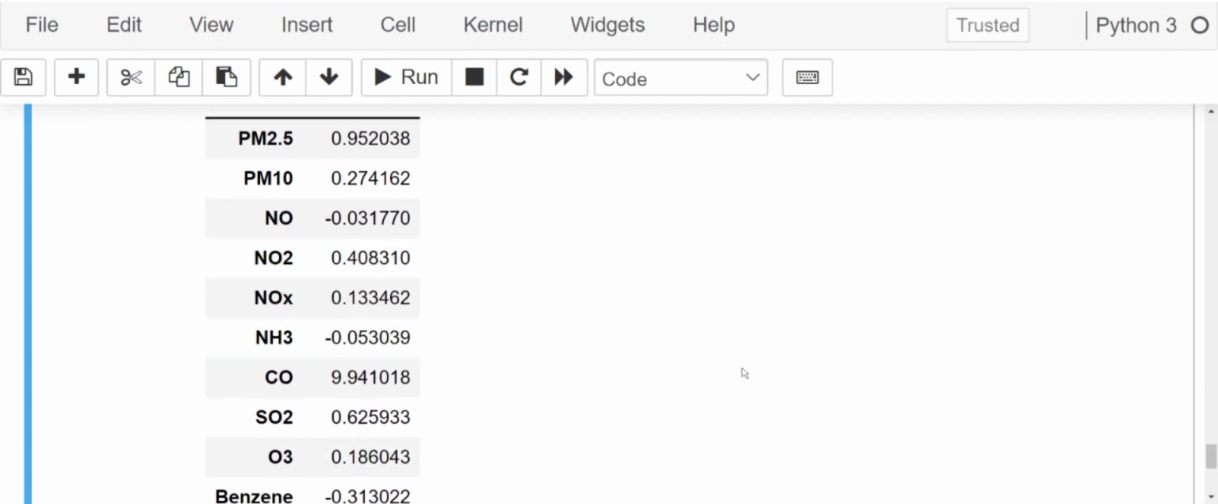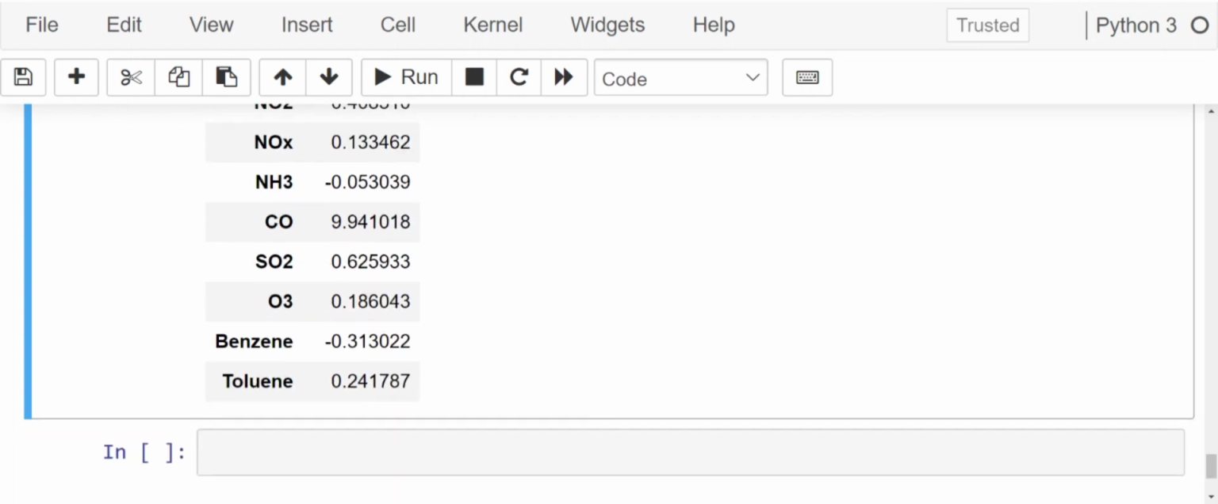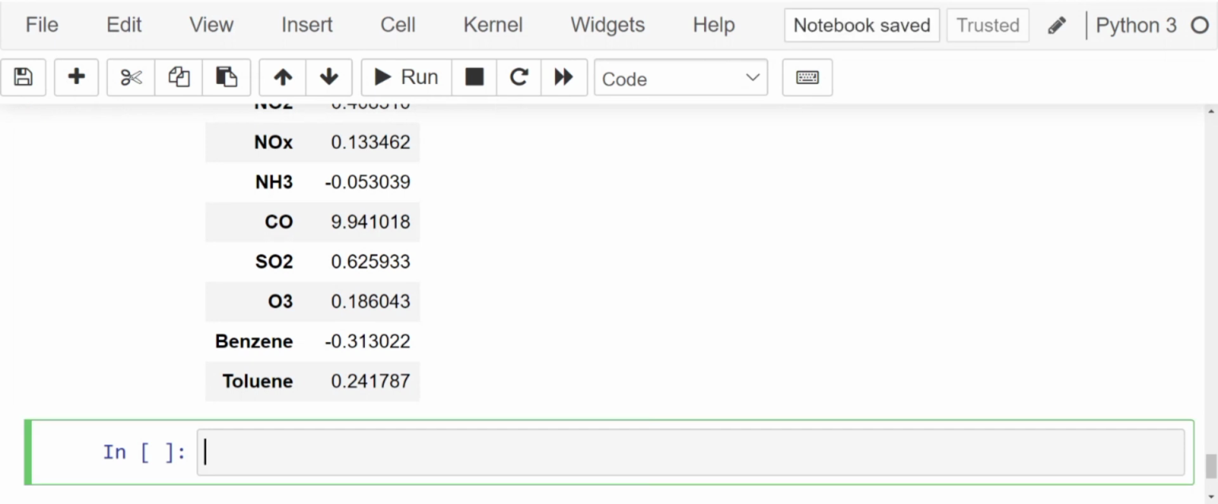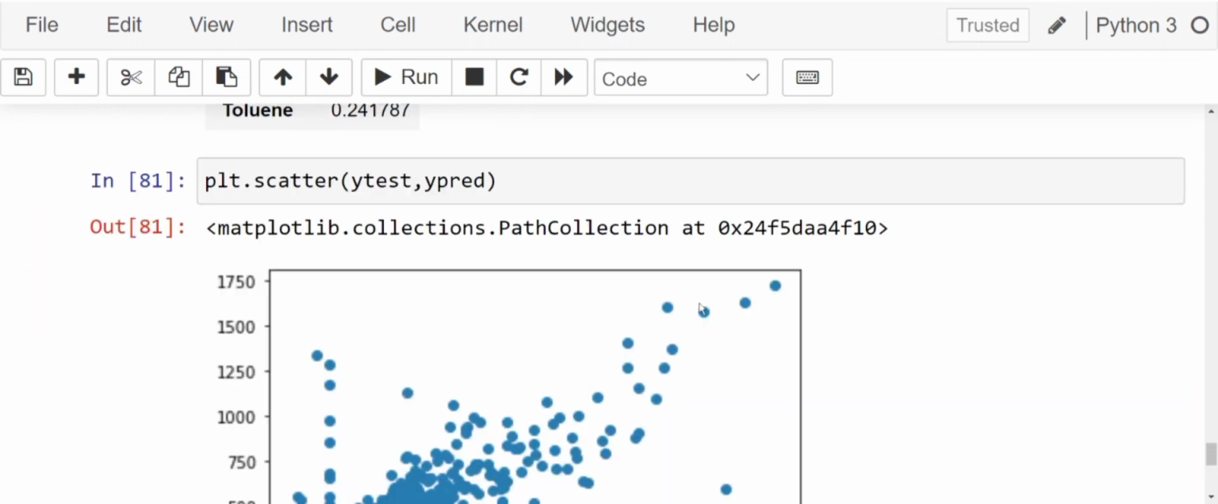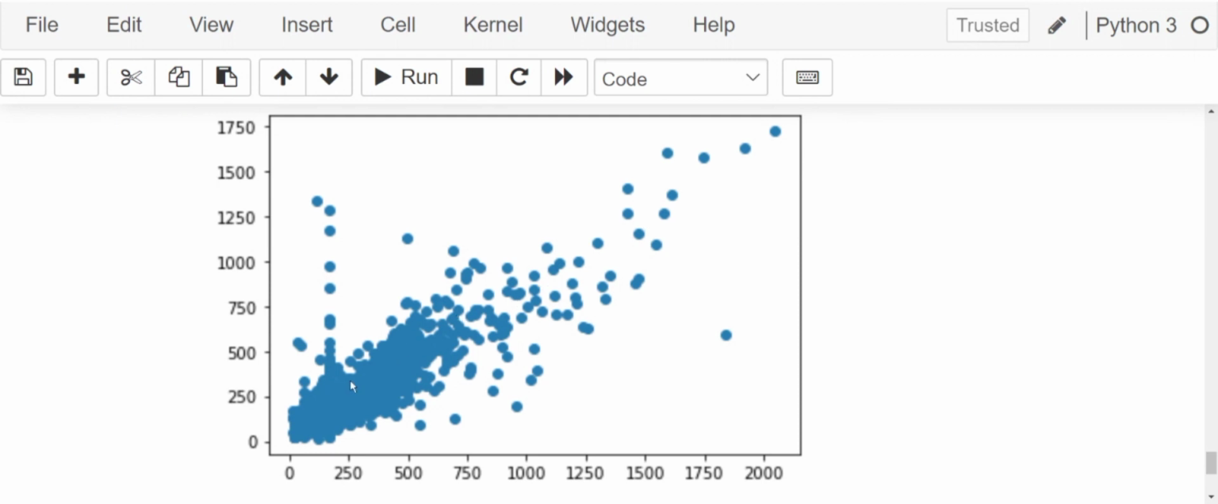Now let's see whether our model has been successful in predicting our values. How do we do that? We will plot a scatter plot. plt.scatter. What will we plot? We will plot y test, y pred. We get something like a line over here which clearly states that our model has been able to predict the values. Y pred is very close to our y test. It has been successful in predicting the y values.